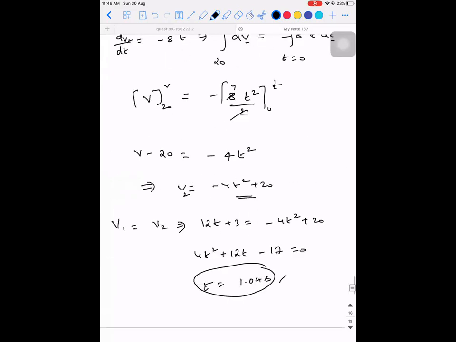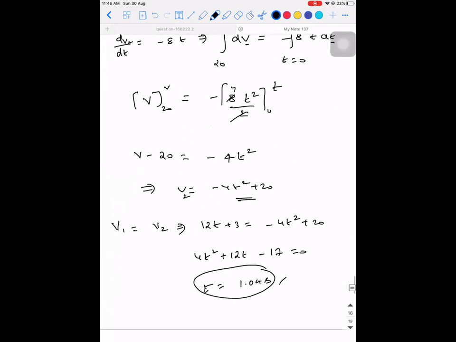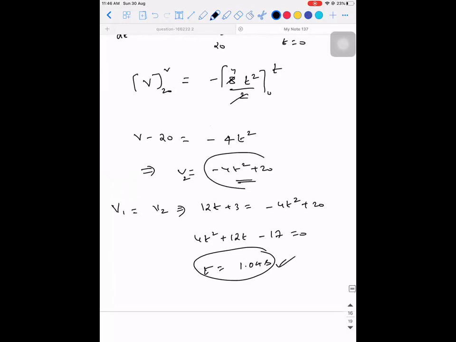Again, substitute this value 1.04 in this one, you'll get the velocity of the particle at t1. Substitute 1.04 in this 2, you'll get the velocity of the second particle at that instant. So velocity of first particle is 15.48. Velocity of second particle is 15.67. Is that clear?